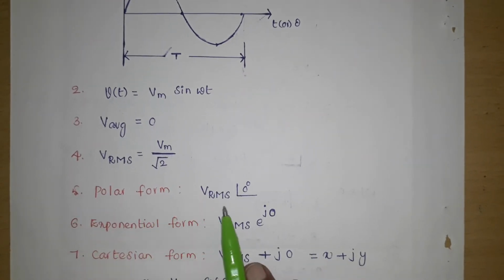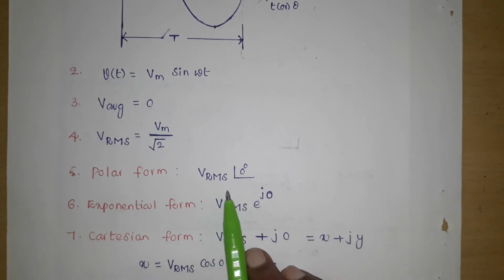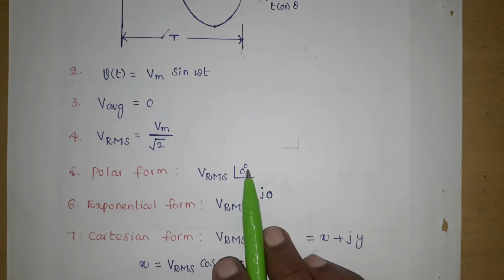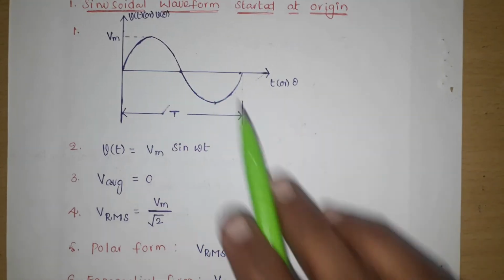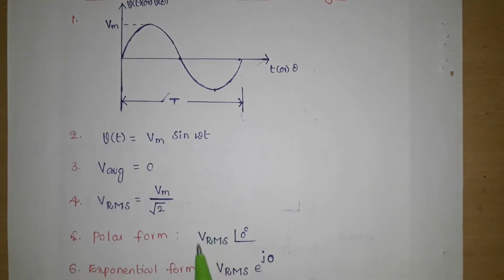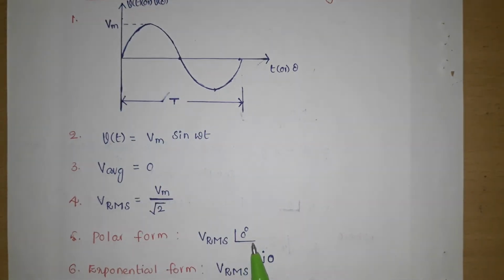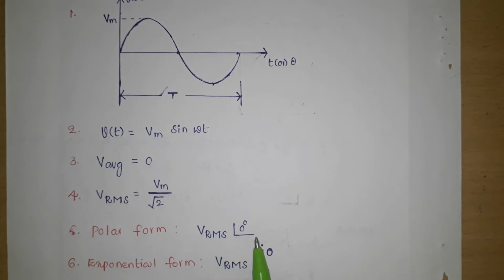What is the polar form of that waveform? Polar form is R at an angle of theta, where R is the RMS value. Here R is the RMS value, which is Vm by root 2, and as it starts at origin, the angle is 0. So it is VRMS at an angle of 0.